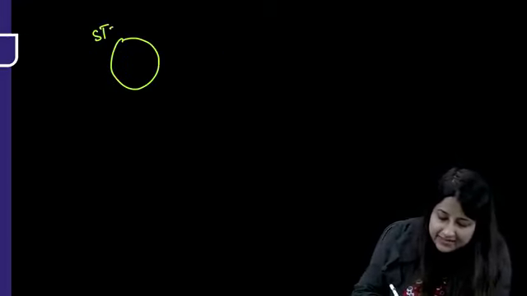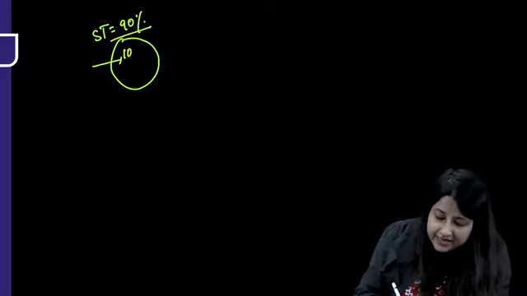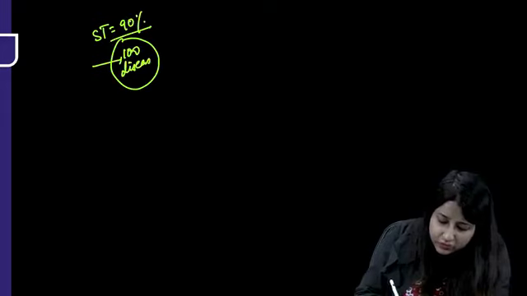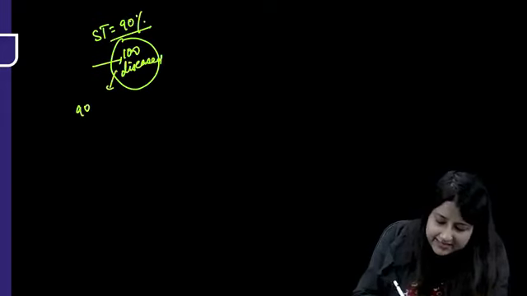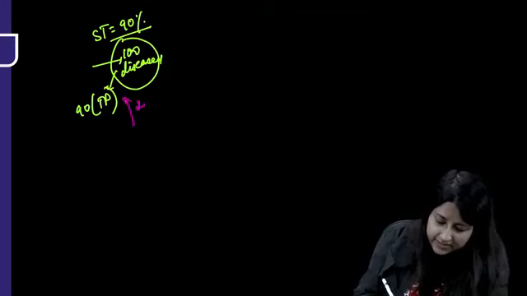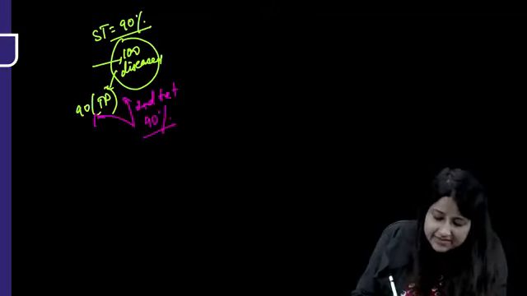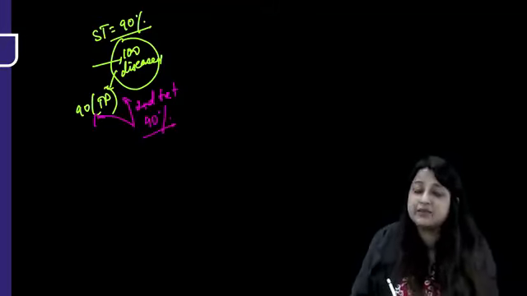Okay, so suppose this is a community, I'm applying a screening test which has a sensitivity of 90%. So if there are 100 diseased, it will detect 90 as true positives. So now the second test will be applied on only these 90 people. If that also has a sensitivity of 90%, 90% of 90.